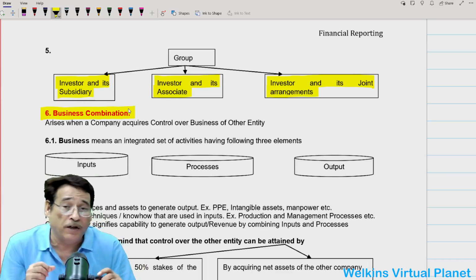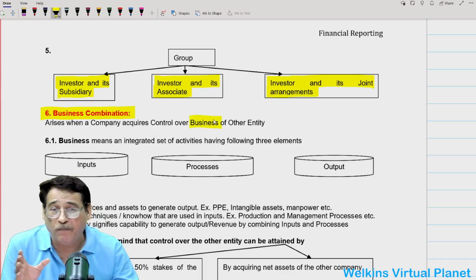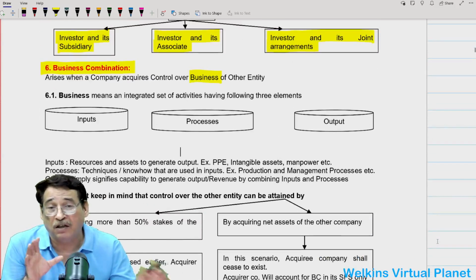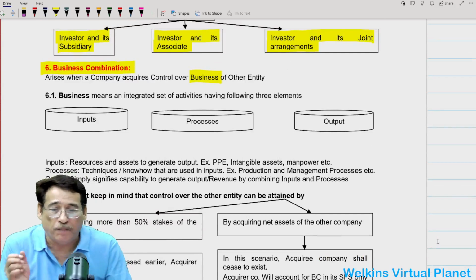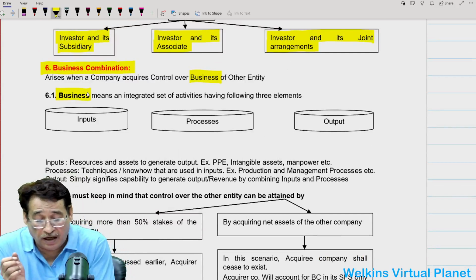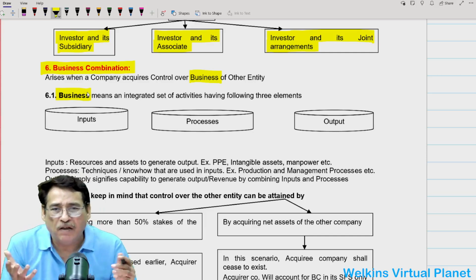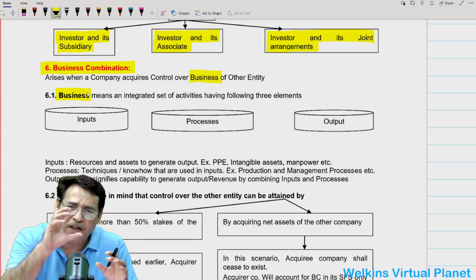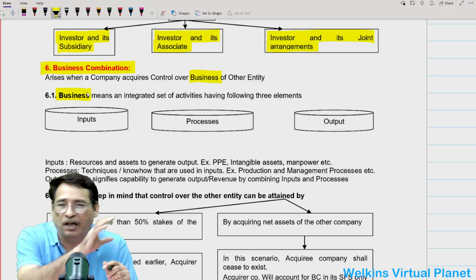The second important point is that Ind AS has defined business. It is very important that the entity whose control you are going to acquire must meet the definition of business. Now, what do we mean by business? Ind AS simply states that a business means an integrated set of activities, and it must have three elements: one is input, another is processes, and the last one is output.